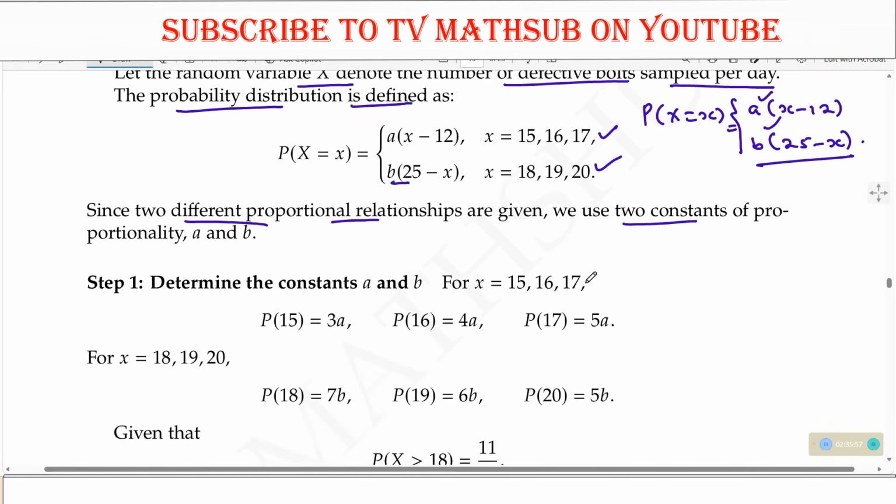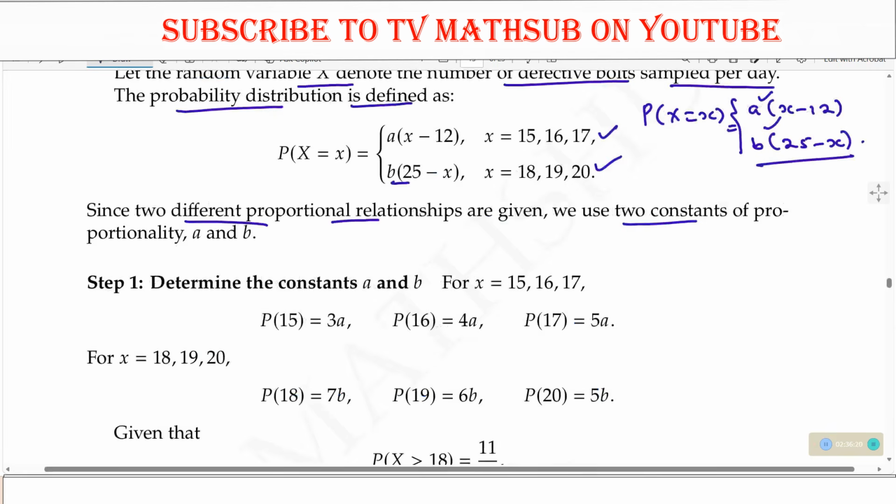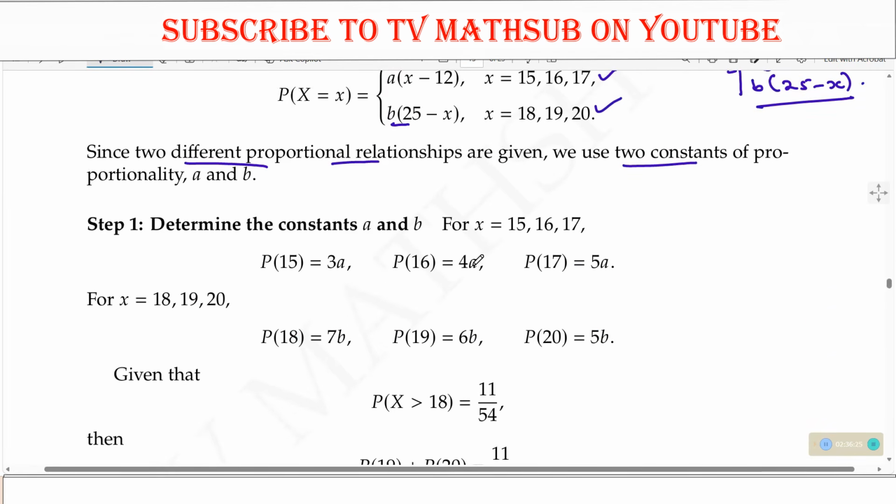Now, from what we are given, we also have the information that the workshop records show that the probability of the number of defective bolts exceeding 18 is 11 over 54. So we need to look at that. Let us see how best we can obtain first the constants a and b. It is better you draw a table, so you can easily draw the table.